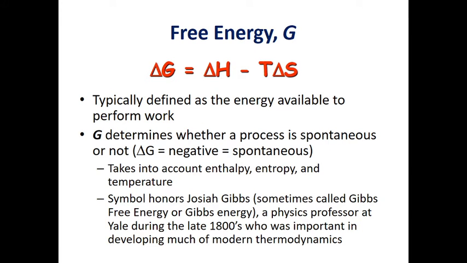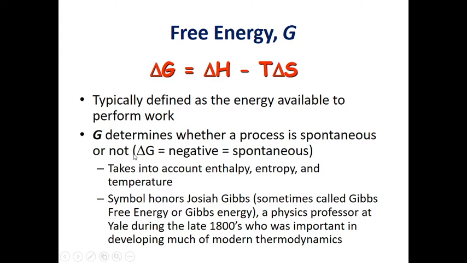Now comes the free energy. This is also known as Gibbs free energy, as a physicist professor in the early 1800s worked very hard towards modern thermodynamics. So this free energy G is also referred to as Gibbs free energy. This is the mathematical form of Gibbs free energy, that is delta G equals delta H minus T delta S. Typically this free energy is defined as the energy available to perform work.